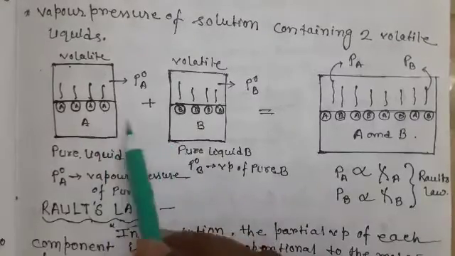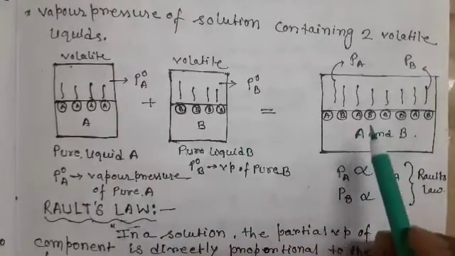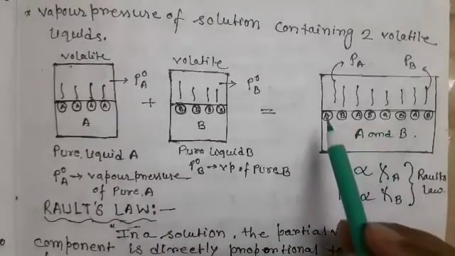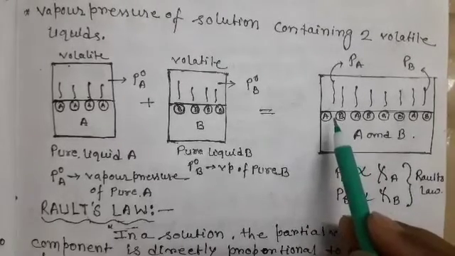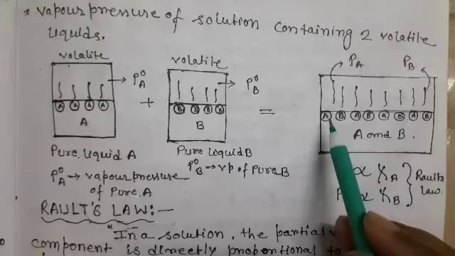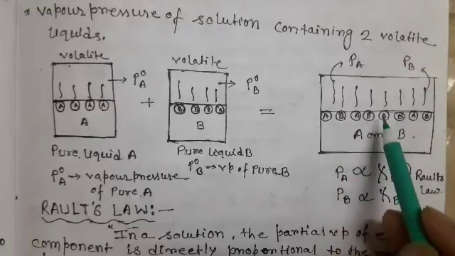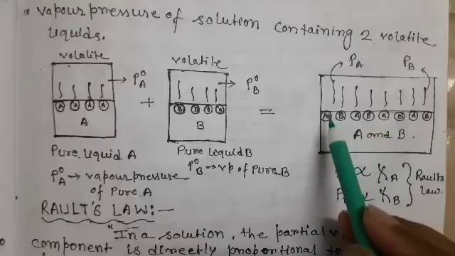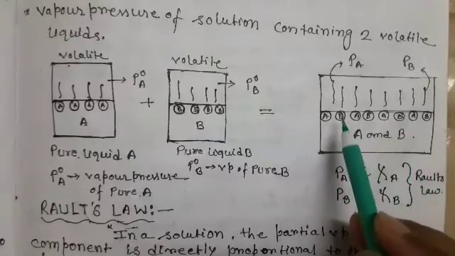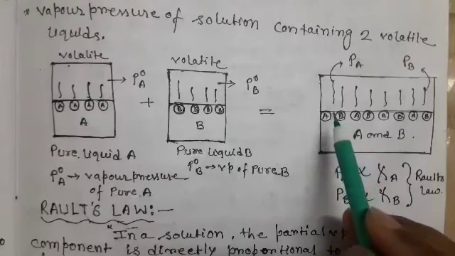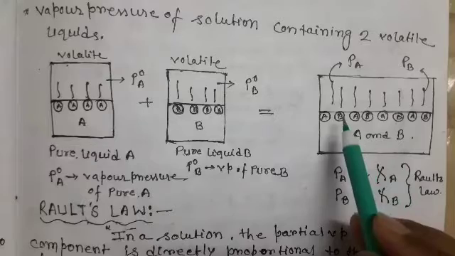When those volatile liquids are mixed with each other, they form a mixture solution. The surface of this solution contains not only A liquid molecules but also B liquid molecules. So the surface does not contain only A molecules or only B molecules.